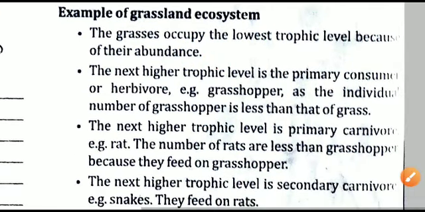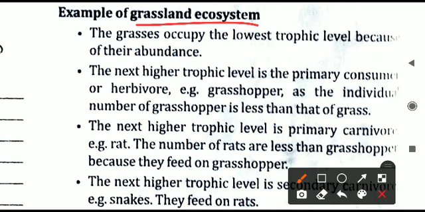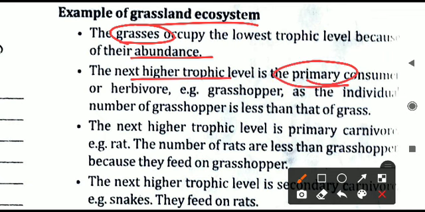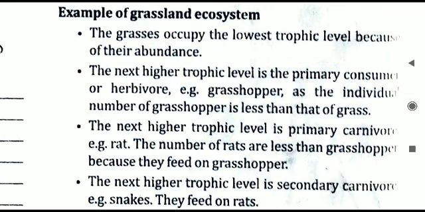You can see this example now, where the pyramid of numbers is upright. In a grassland ecosystem, the grass is in large quantity, in abundance, a huge quantity. The next trophic level is that of the primary consumer, the herbivores. They will be slightly less, grasshopper-like insects will be fewer than the grass. Obviously grass is more, insects are less than the grass. So the number of grasshoppers is less than that of the grass.